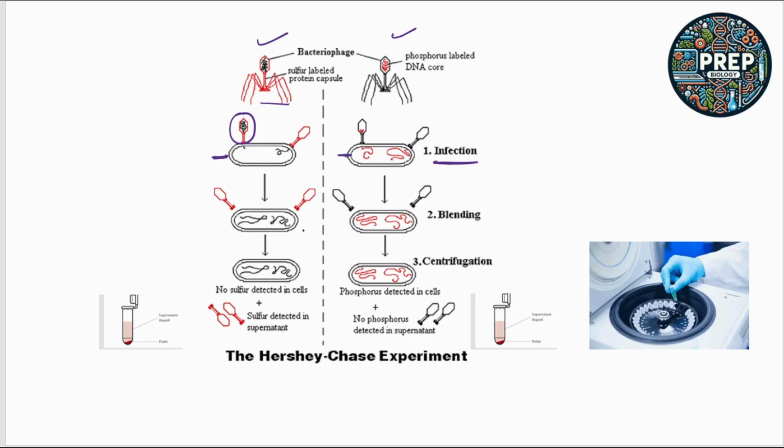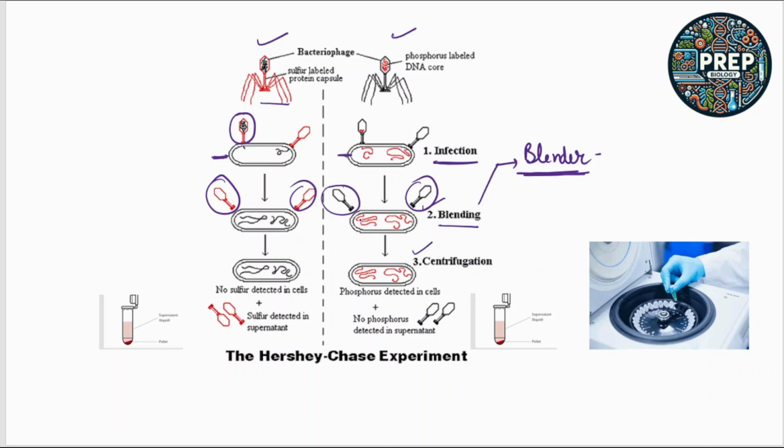When the infection proceeds, the next step is blending. Blending is done with the help of a blender. With the help of the blender, the viral coats are removed. Okay, so the viral coats are removed by mixing them in a blender. So what is the purpose of blending? By mixing in the blender, the viral coats are removed from the mixture. So this is the significance of blending.